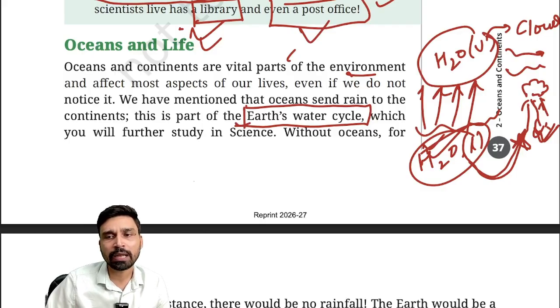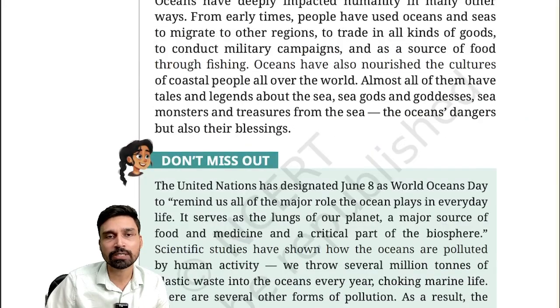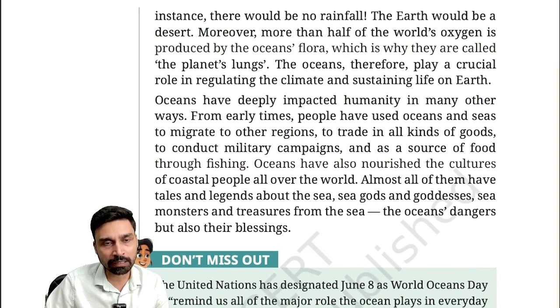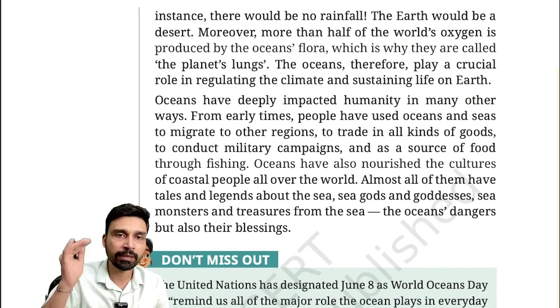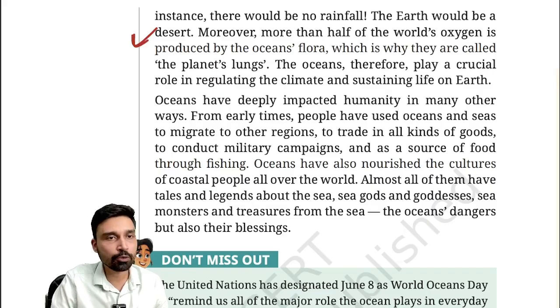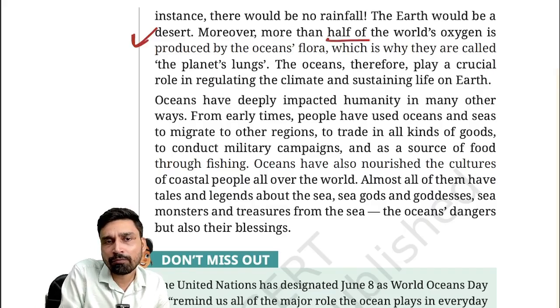In science also, we'll have to study about it. Now, without the ocean, for instance, there would be no rainfall, because as we have seen, 97% of Earth's water is present in the ocean itself, and it is the water that evaporates that brings rain. Earth would be nothing but a desert landscape. It would not be able to support the vibrant life that we see here. Moreover, more than half of the world's oxygen is produced by the ocean's flora.